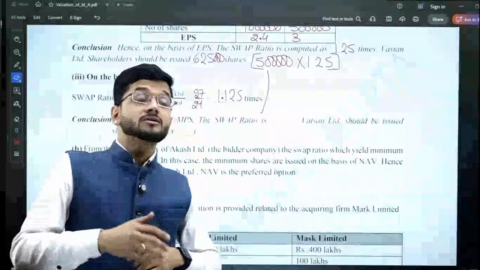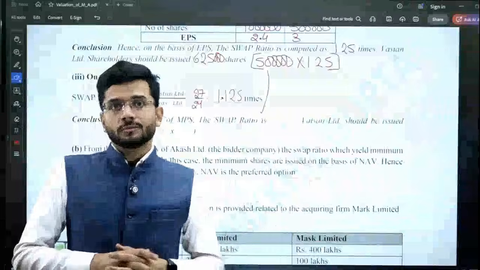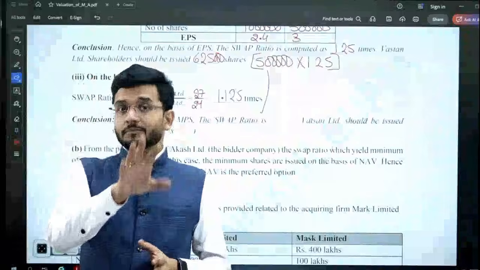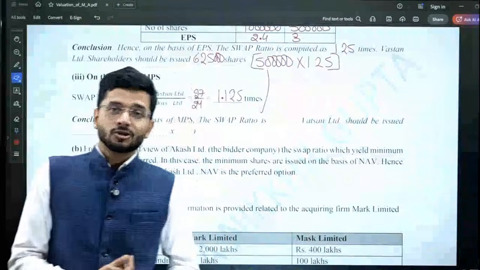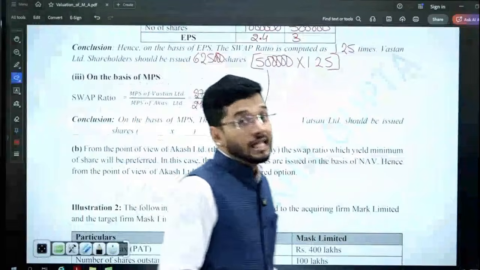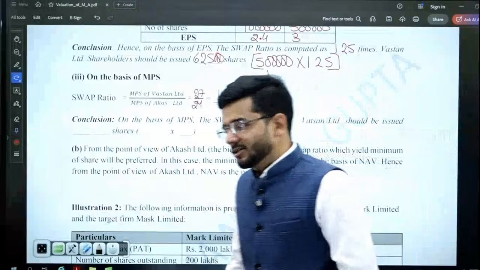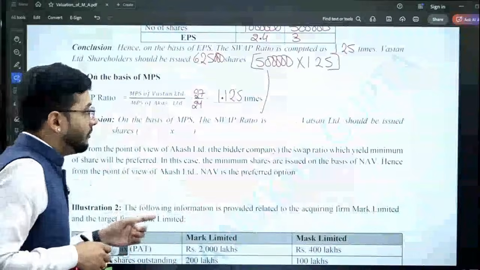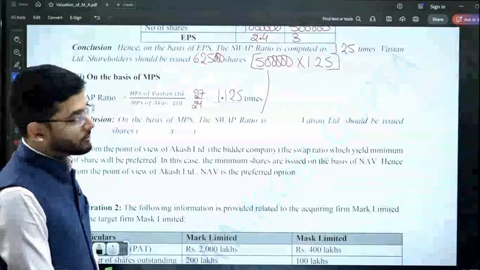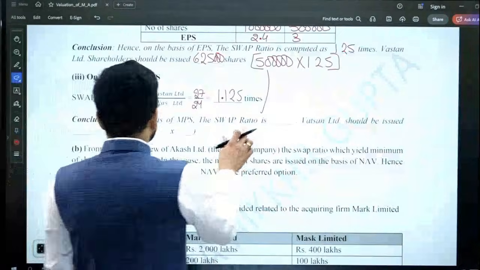But if you are the shareholders of Akash Limited, then you would want fewer shares to be issued to Watson Limited. Then you would want NAV to be the basis of your calculation, not EPS or MPS. So in that case, there will be a reverse situation.